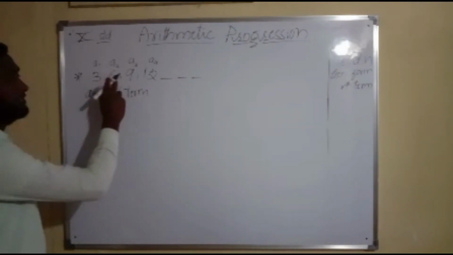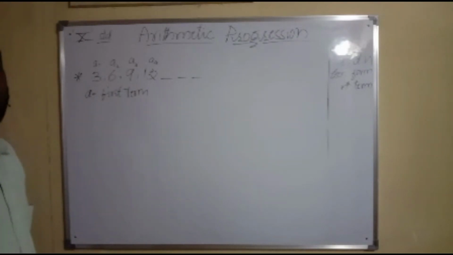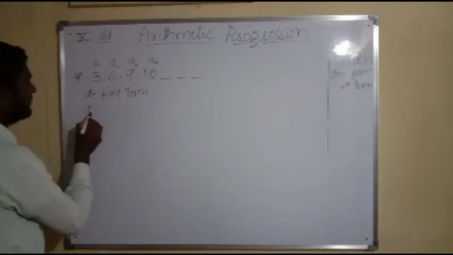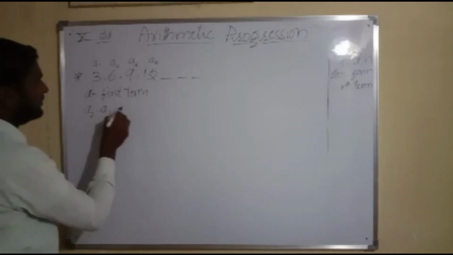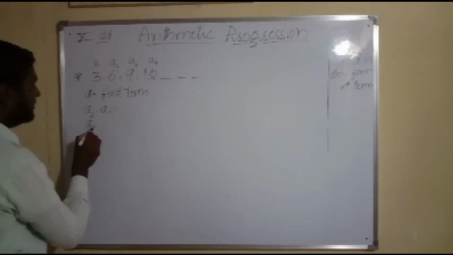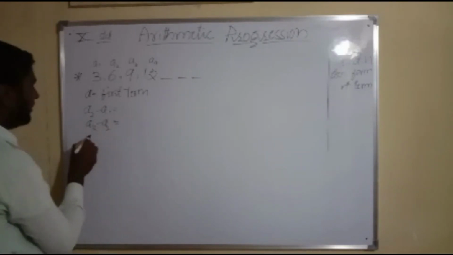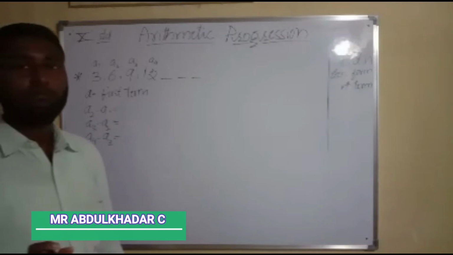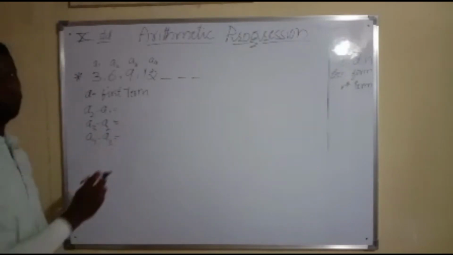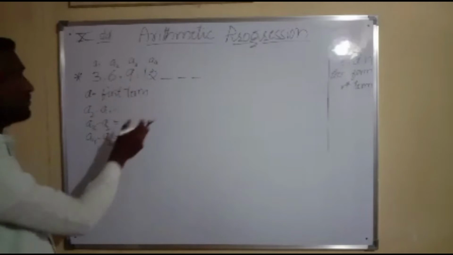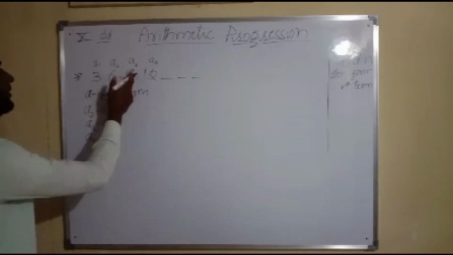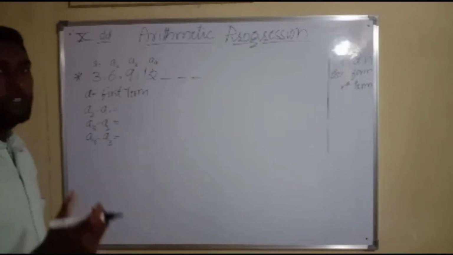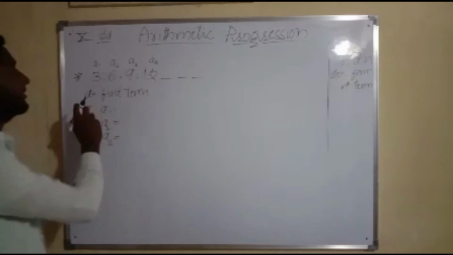If I want to get that particular difference, meaning the fixed number, I will have to subtract A2 minus A1, or A3 minus A2, or A4 minus A3. I can get that fixed number by subtracting any two consecutive terms. They should be consecutive. We cannot subtract like A3 minus A1 or A4 minus A2. I have to subtract any two consecutive numbers.